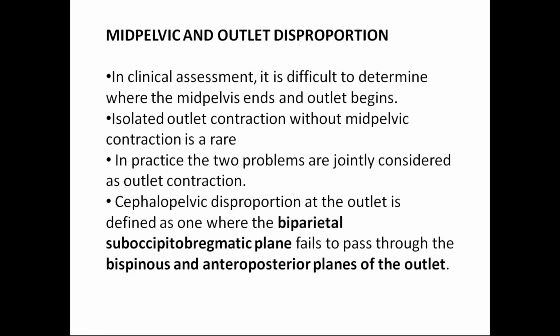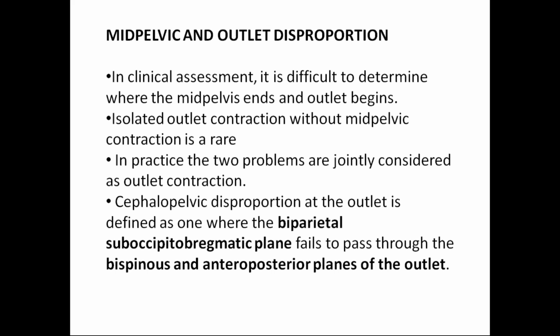Then mid-pelvic and outlet disproportion. In clinical assessment, it is difficult to determine where the mid-pelvis ends and the outlet begins. So it is very difficult. Cephalopelvic disproportion at the outlet is usually defined when the biparietal suboccipitobregmatic plane fails to pass the bispinous or AP diameter of the outlet. The bispinous diameter is the maximum diameter of the pelvis, and the biparietal diameter is the maximum diameter of the fetus.